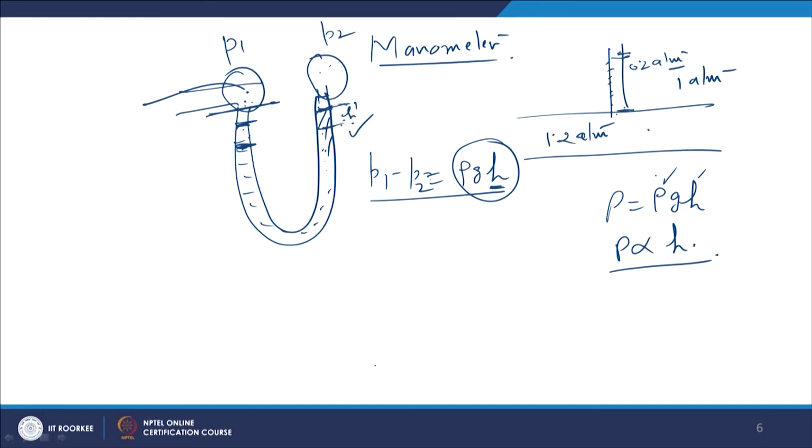Then there is the diaphragm type. Normally in plants, U-tube manometers are not used because their dynamic response is very poor, and it is a glass tube, so it is fragile also. Nowadays, dial type pressure gauges are available. In dial type pressure gauges, there is a tube which is known as the Bourdon tube.